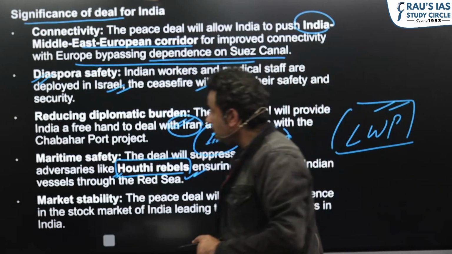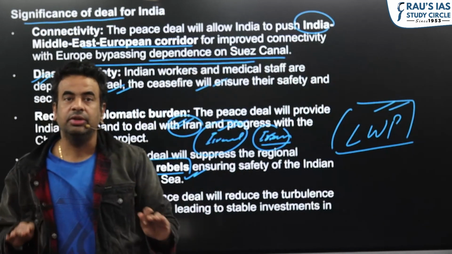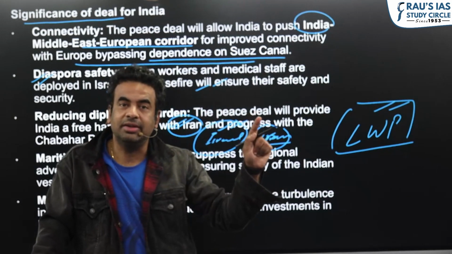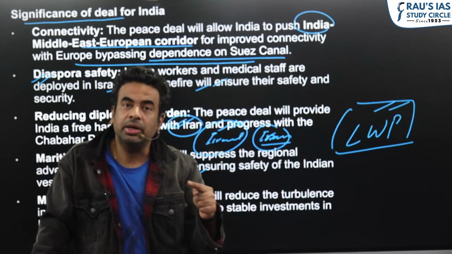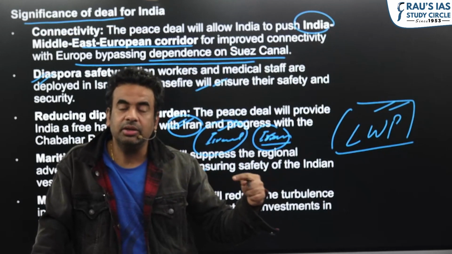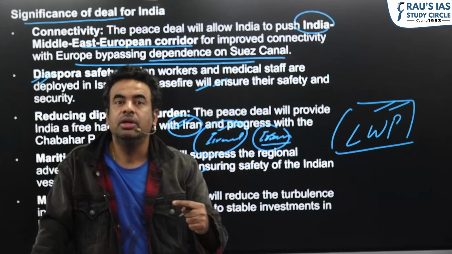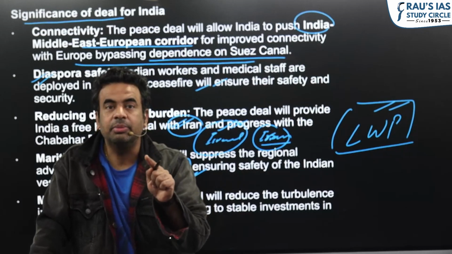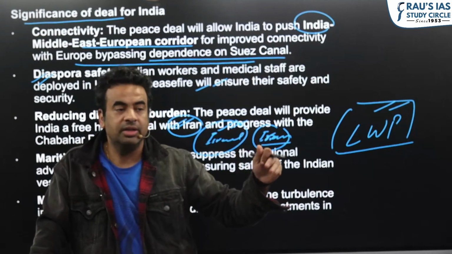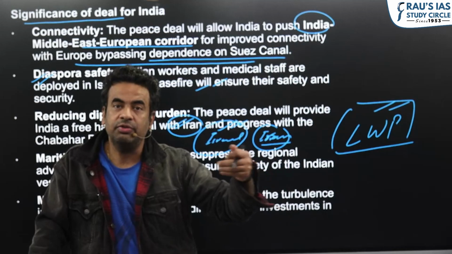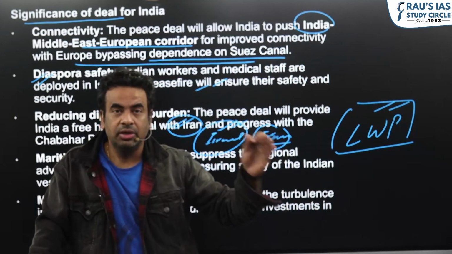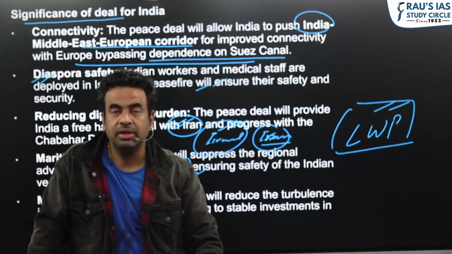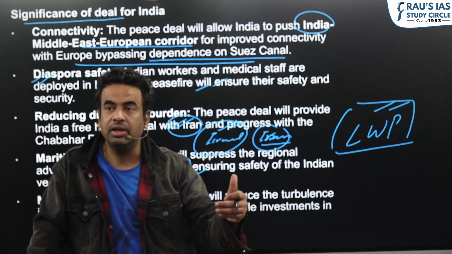So as such the issue is not important, okay, Israel-Hamas peace deal has been signed. The more important thing is what major steps have been taken, what is the issue of statehood, where are these locations. So I hope you can understand, sometimes in newspapers what comes are the facts and you need to know beyond facts for your exam. So this covers our first topic of discussion, that is the Hamas Israel peace deal.